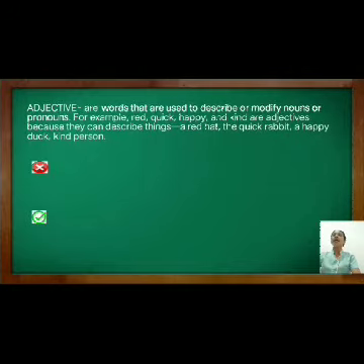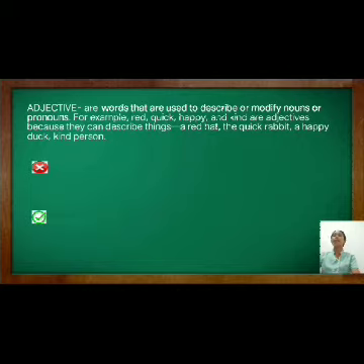Next is adjective. What is an adjective? It is a word used to describe or modify nouns or pronouns. For example, red, quick, happy, and kind are adjectives because they can describe things. With the word red, red is an adjective, right? Because it modifies the noun hat. A red hat, the quick rabbit, a happy duck, a kind person. So that was the adjective.